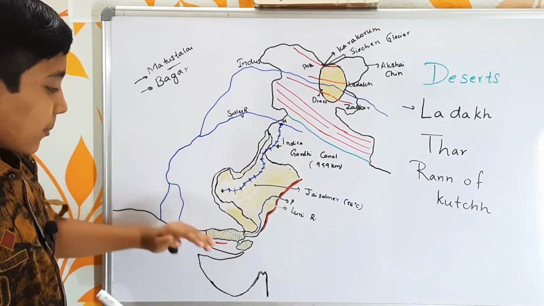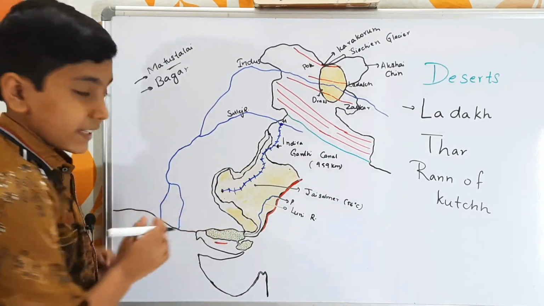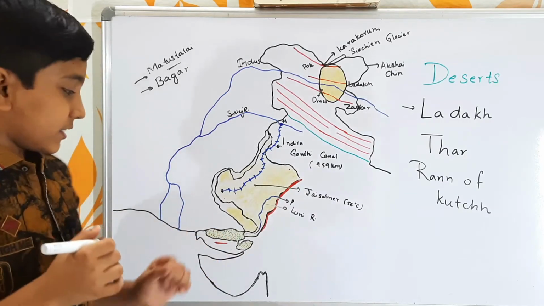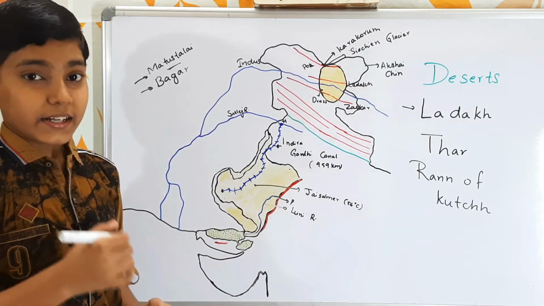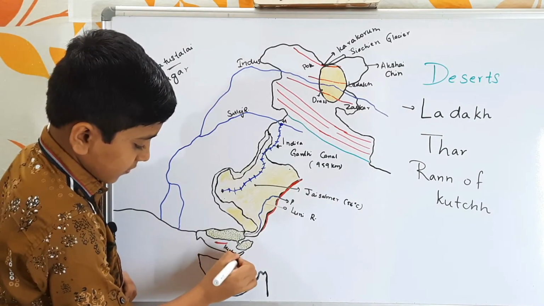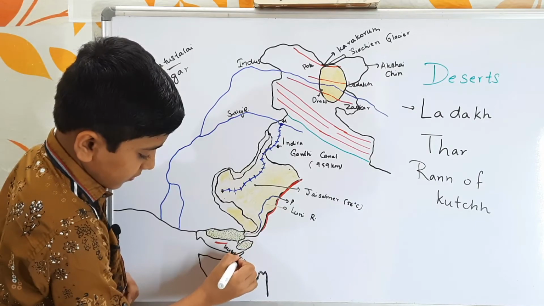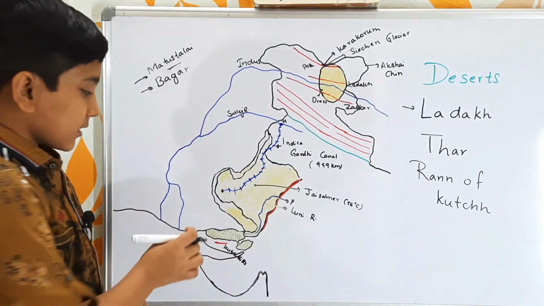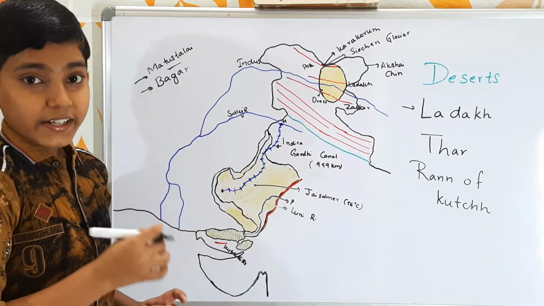And in this region, above this Rann of Kutch, we find the Indus Plains. This Rann of Kutch is situated in Kutch Peninsula, as we have seen earlier. And here we have the Kutch Hills. So these are the Kutch Hills. These Kutch Hills also in few areas act as a rain shadow.